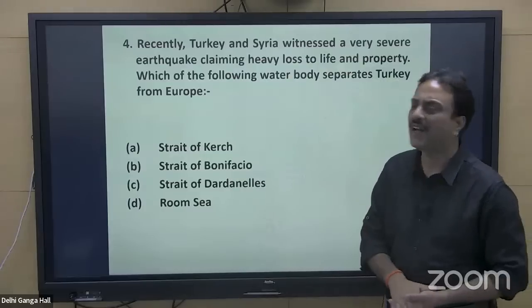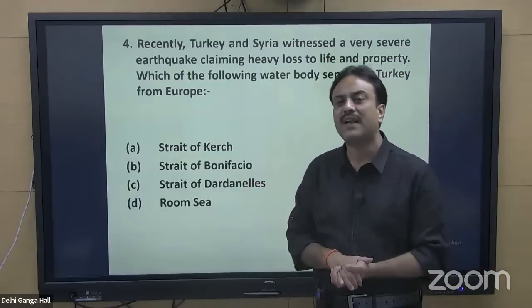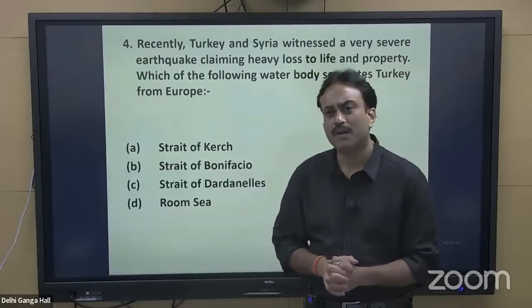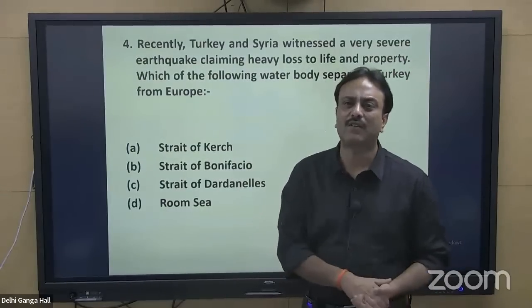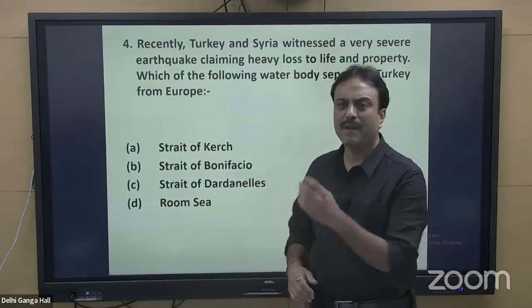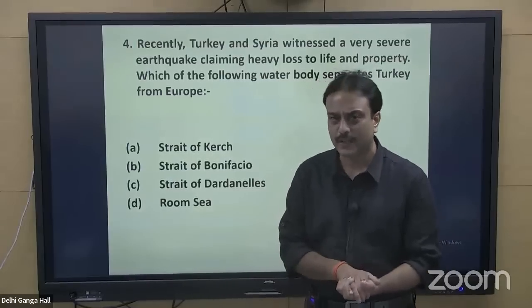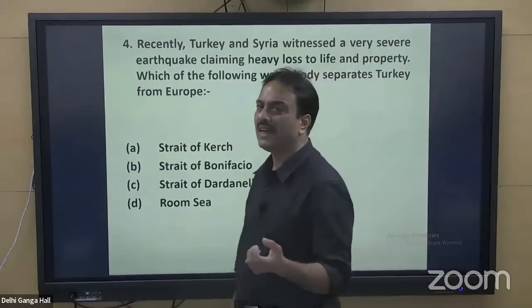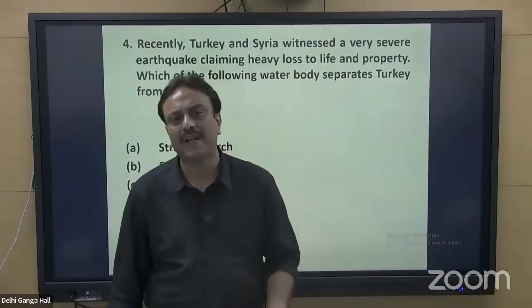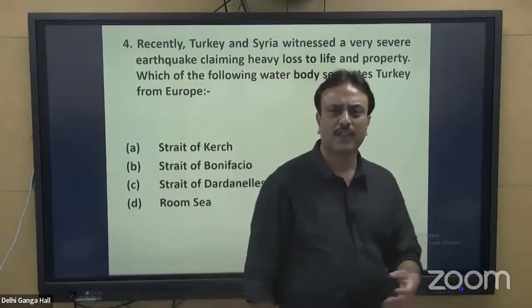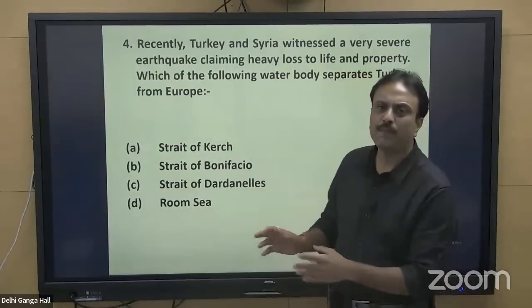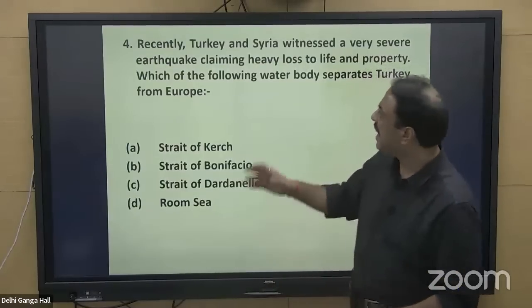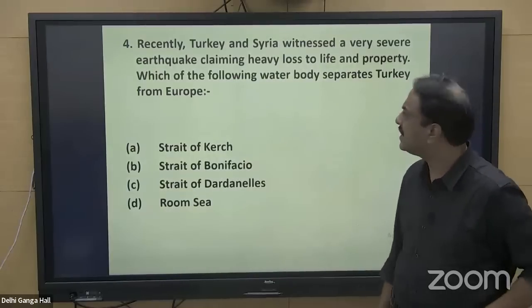Turkey itself has a plate called the Anatolian plate. South of the Turkish plate is the African plate. On the eastern side of the Turkish plate, there is the Arabian plate. On the northern side of Turkey, it is the Eurasian plate. So it is a junction of 4 plate boundaries: the Anatolian plate, African plate, Arabian plate, and Eurasian plate. Generally, plate boundaries are more susceptible and more prone to earthquakes or tectonic events, and so it happened in this particular region, Turkey.